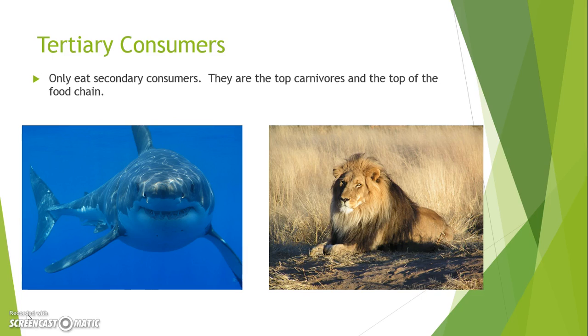At the top of the food chain are tertiary consumers. Tertiary consumers, or top carnivores, eat only meat, and they only eat secondary consumers. They are normally large animals that need lots of energy from food to survive. Examples of top carnivores are sharks and lions.